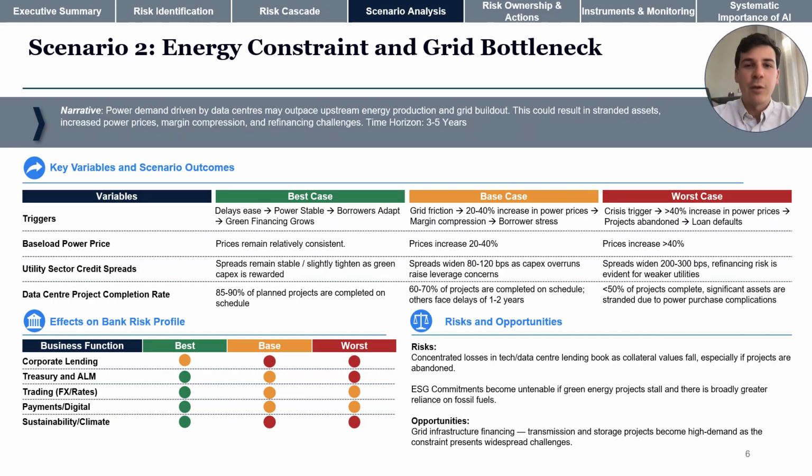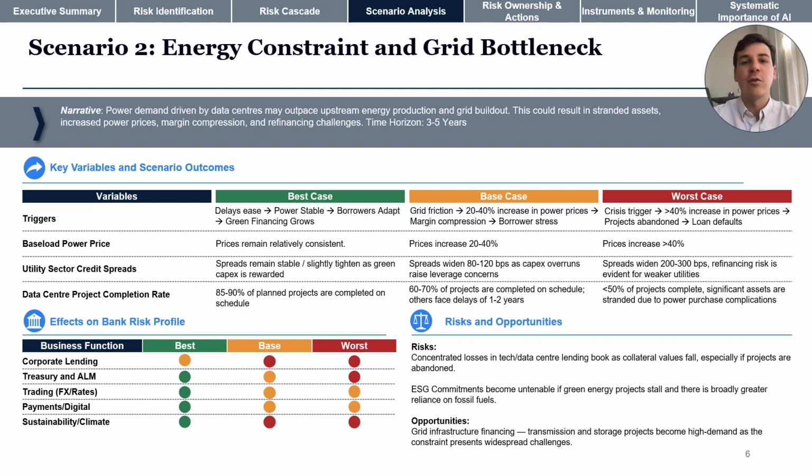Our second scenario evaluates the possibility of an energy constraint and/or a grid bottleneck, as demand driven by data centers could outpace energy generation and grid buildout. Our best case is essentially business as usual. Infrastructure buildout aligns with demand, power prices remain stable, and green financing opportunities grow.